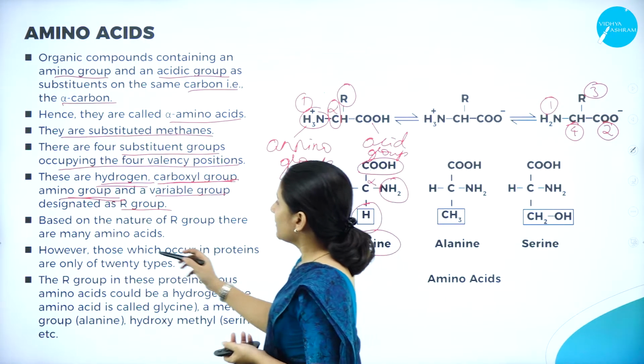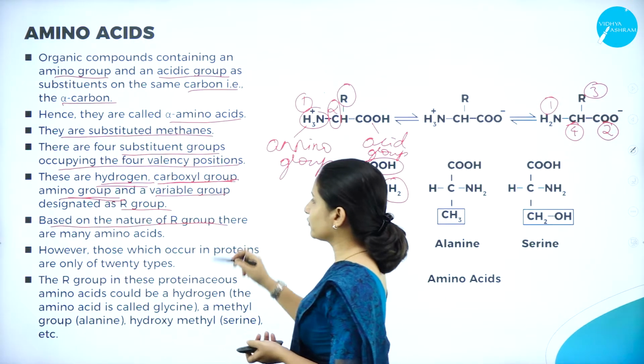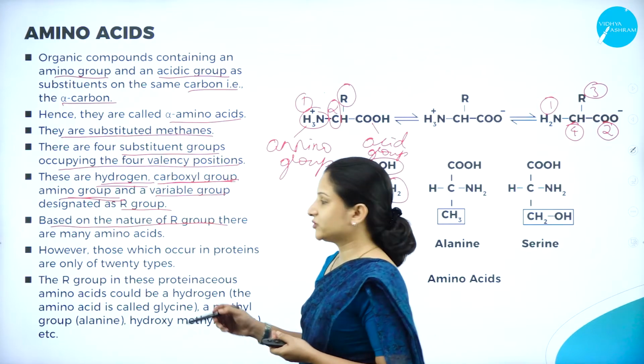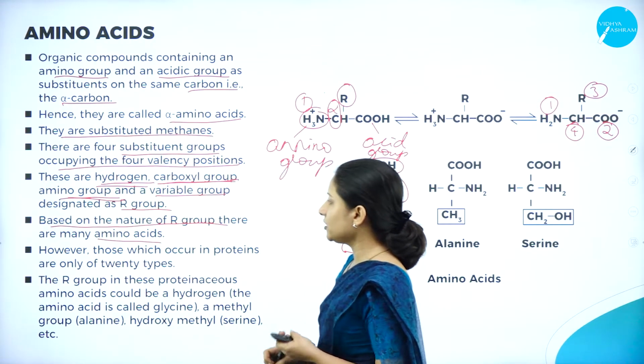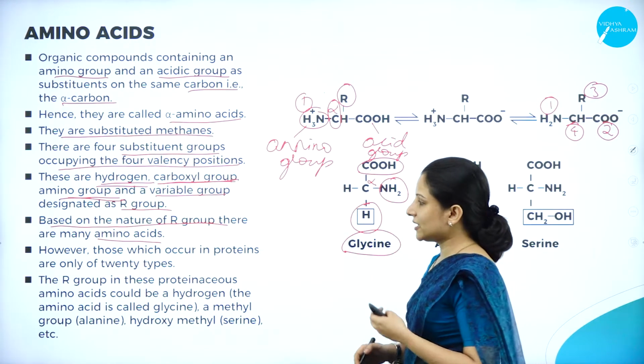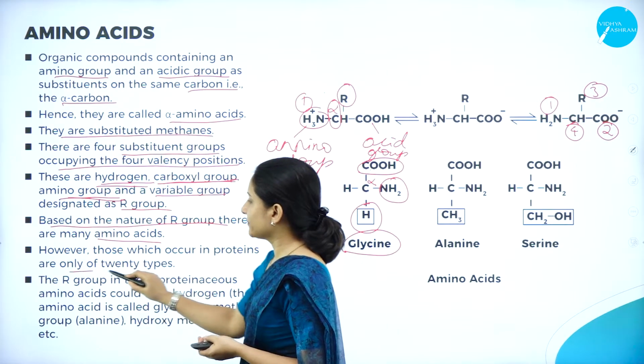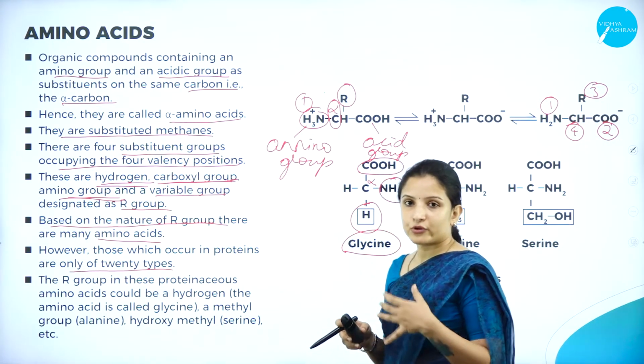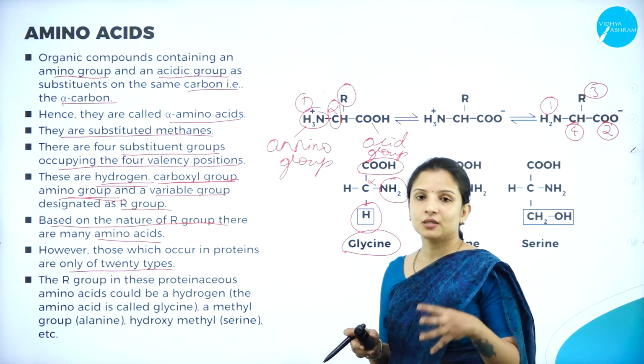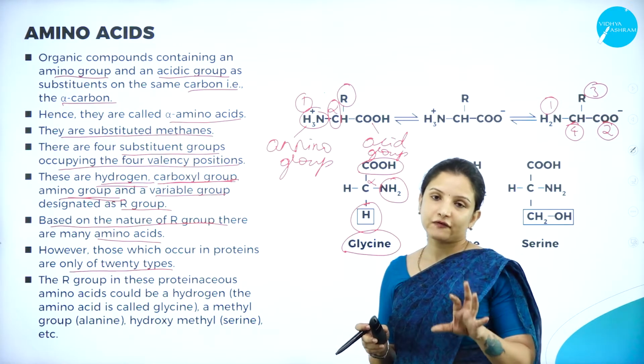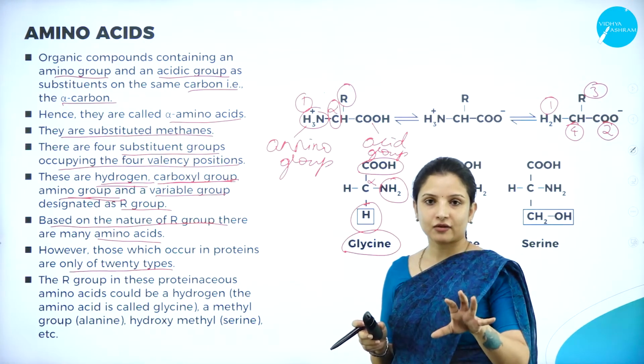Therefore, based on the nature of the R group, there are many different types of amino acids. However, those which occur in proteins are only 20 types. The proteins that are produced in a living organism are made up of chains of these 20 different amino acids.